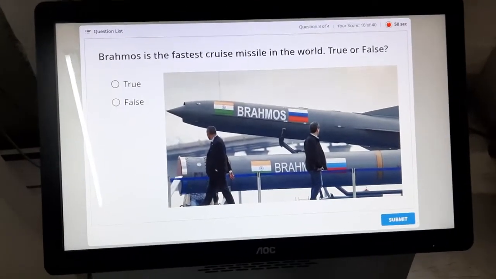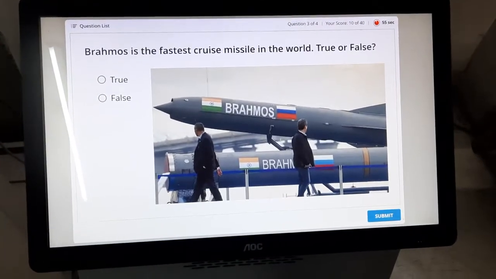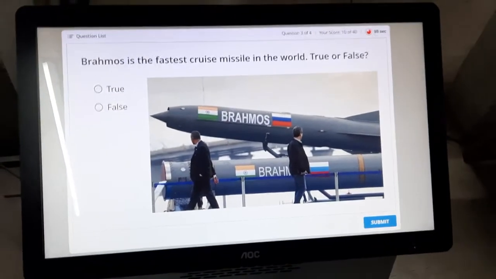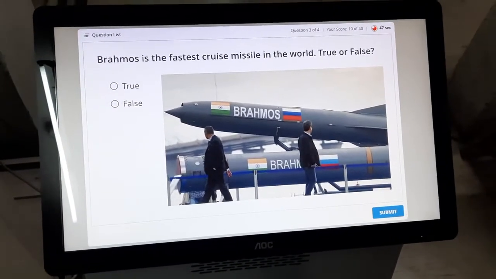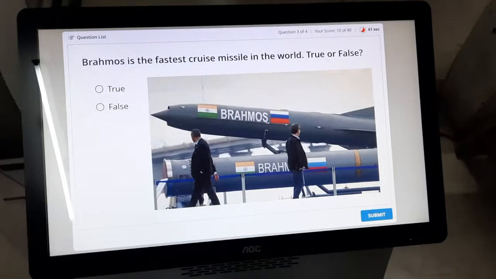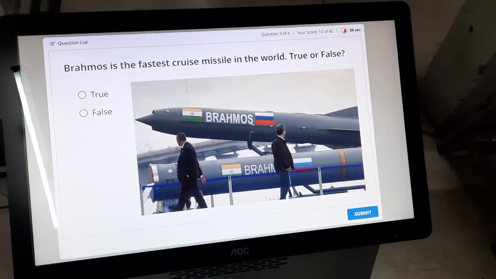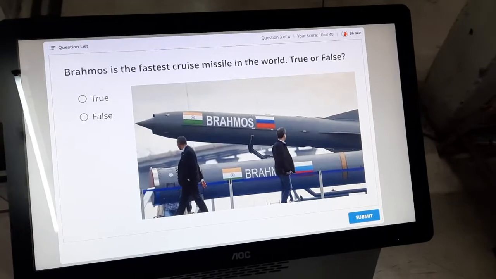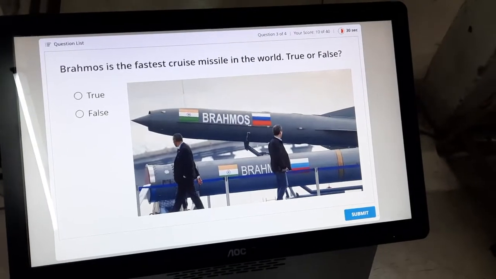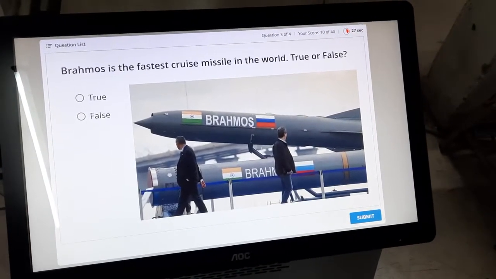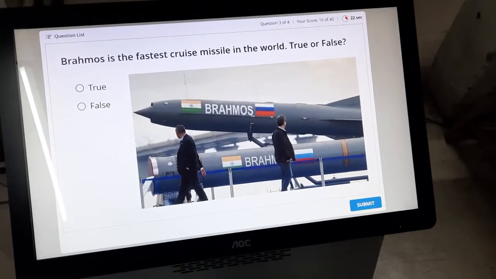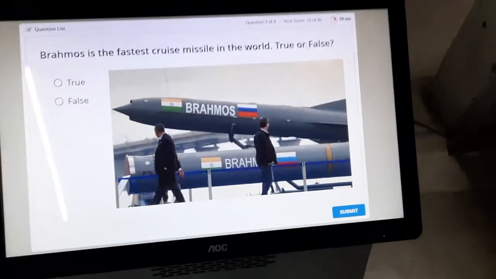This is question 3 out of 4. It says BrahMos is the fastest cruise missile in the world. This is a true and false type question. There can be many different question types. We saw before that there is an MCQ, a multiple choice question. Now it can be a true or false question, or a fill in the blanks question, or an arrange the options question, or an essay type question where you have to write or fill out a written answer. So there can be many different kinds of questions.